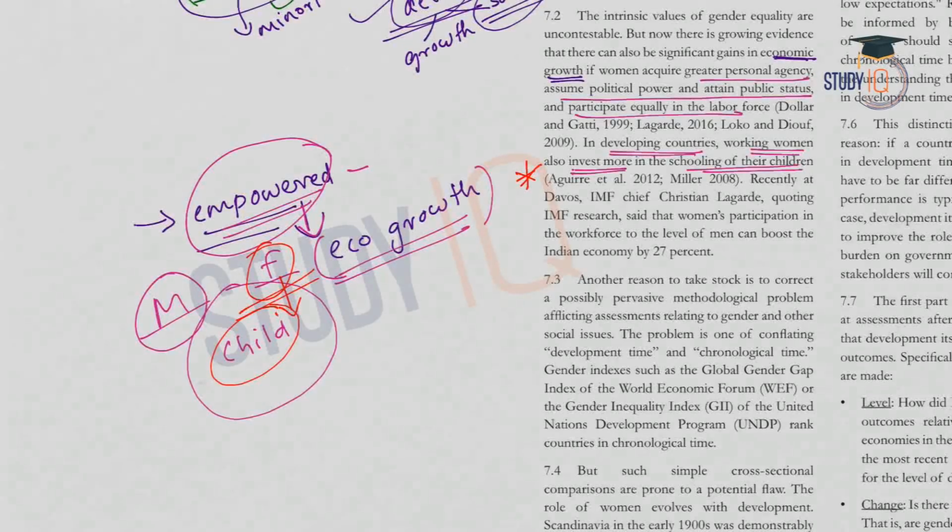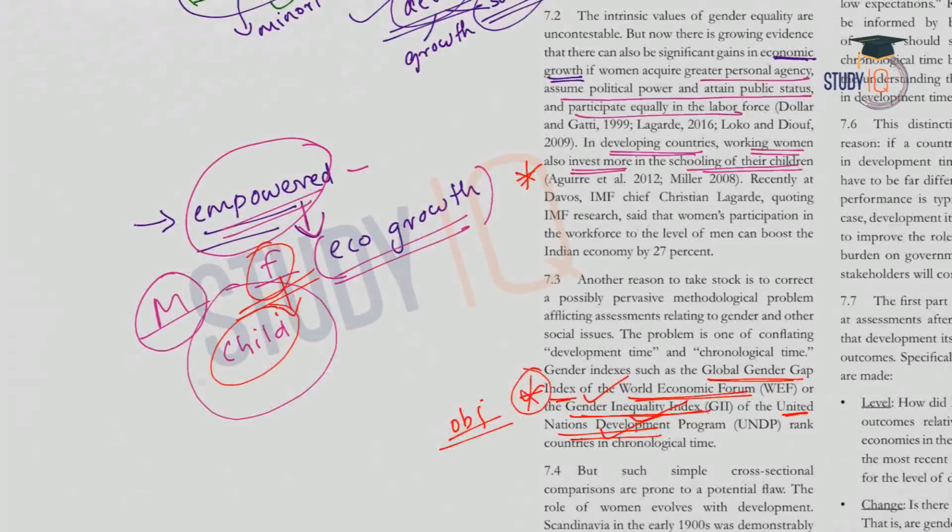Here two indexes are given. One is the Global Gender Gap Index that is prepared by the World Economic Forum, and the second one is the Gender Inequality Index that is prepared by the United Nations Development Program. This we will discuss later in this lecture, but keep this in mind, this is very important. This can be asked in objective type questions. Which agency is responsible for preparation of this and this index, or sometimes the name of the agency will be given and some options will be given. You will have to choose the index which is prepared by the agency. So the Global Gender Gap Index is prepared by the World Economic Forum, and the Gender Inequality Index by UNDP, or the United Nations Development Program.